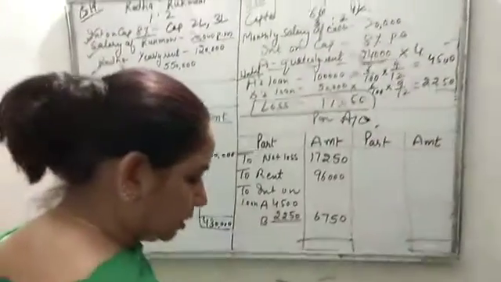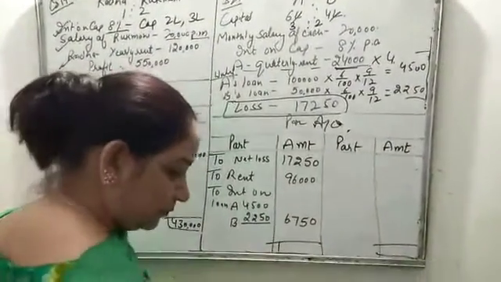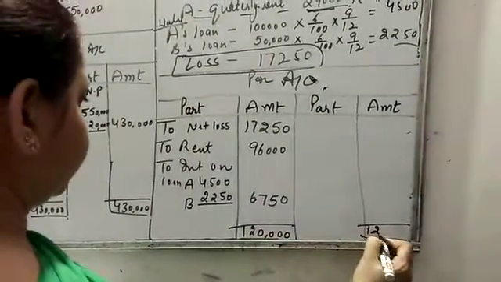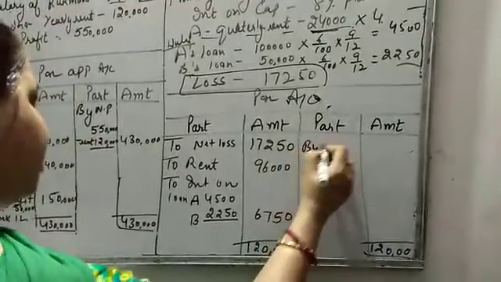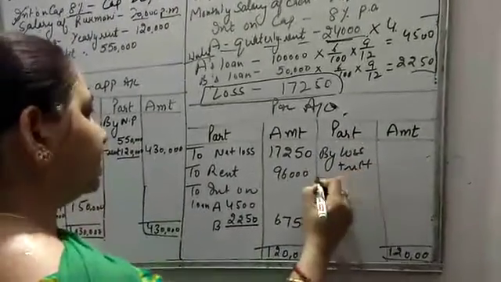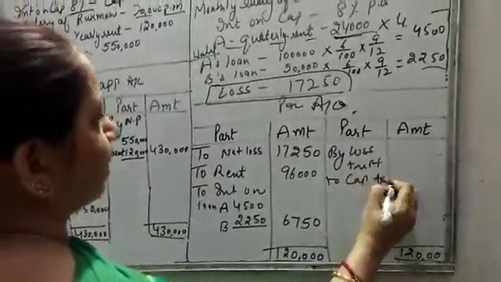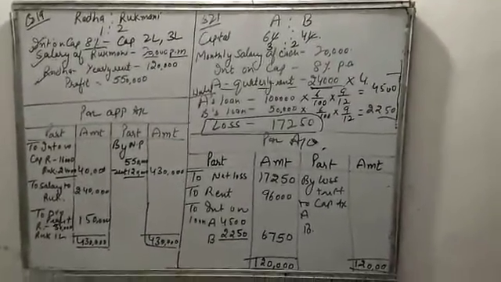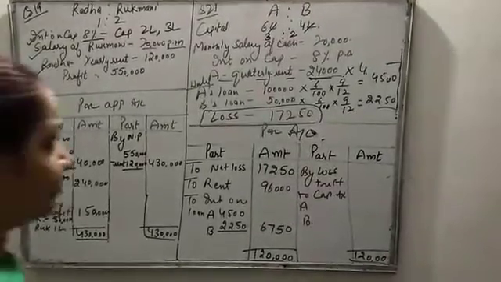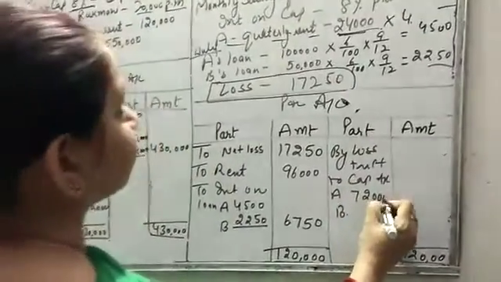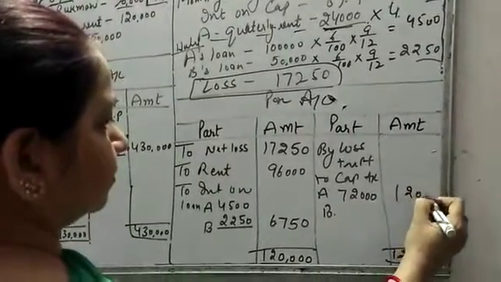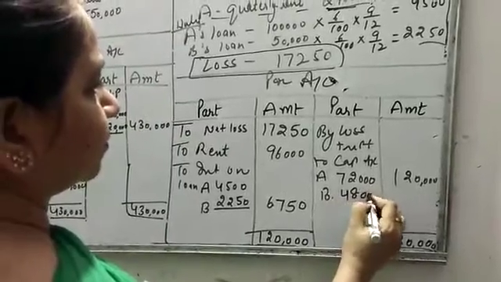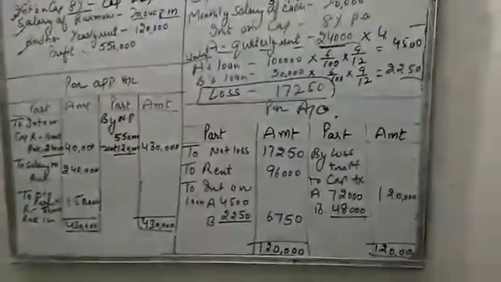So our total loss comes to 1,20,000, and this loss will be transferred to the partners' capital accounts, A and B, in their profit sharing ratio of 3:2: 72,000 and 48,000.